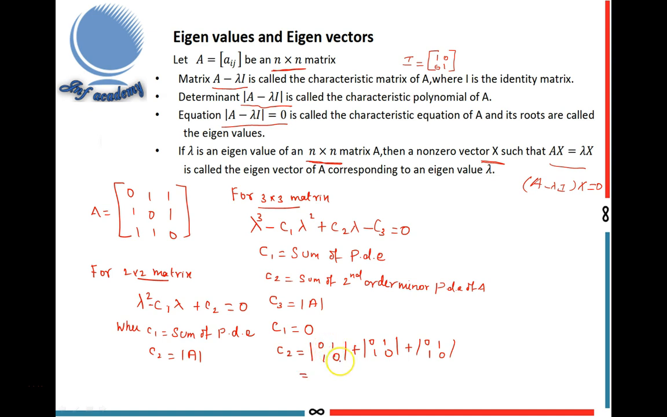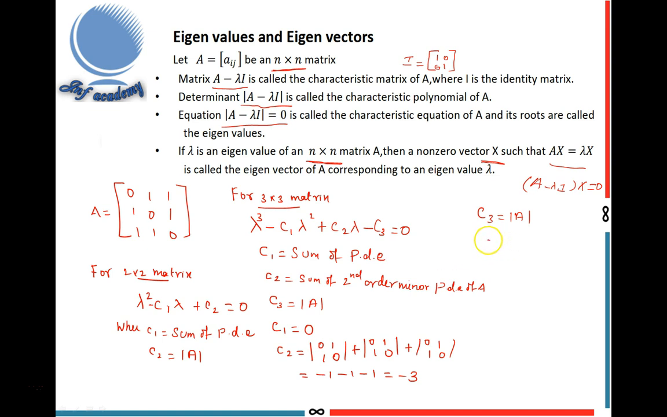How to get the determinant value? Multiply 0 times 0 minus 1 times 1, which is minus 1. So minus 1 minus 1 minus 1 is equal to minus 3. Finally, I got C2 equal to minus 3. What is the value of C3? The determinant of A.